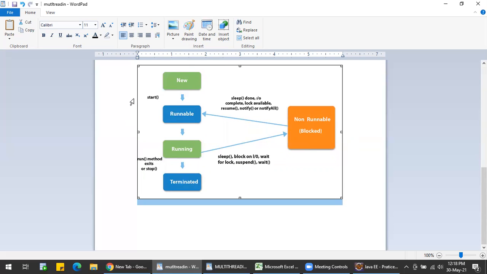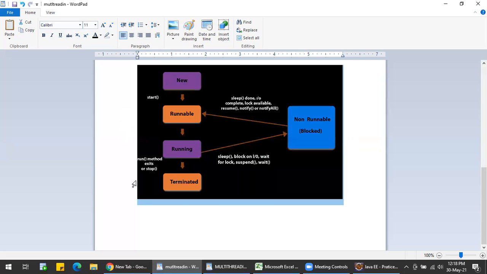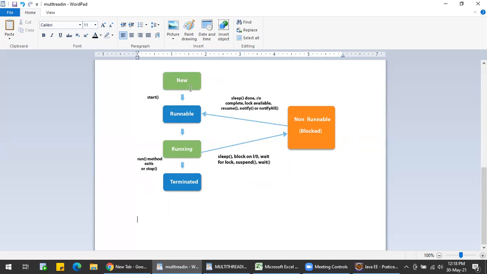Until the start method is invoked, the thread will not be started. In the new state, the thread is only created. That's it. It will not be started until we use this start method, as you can see here. This is the new state.